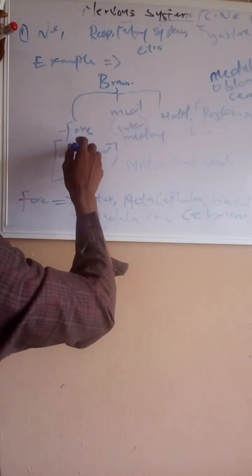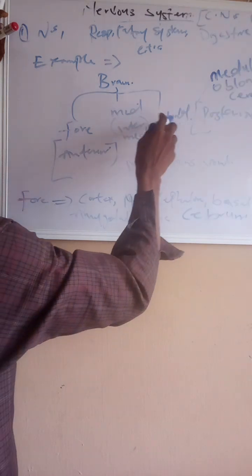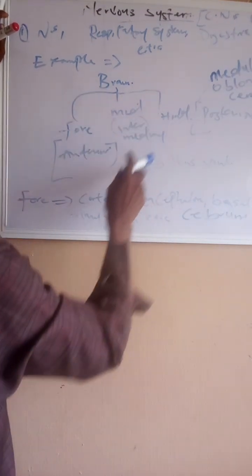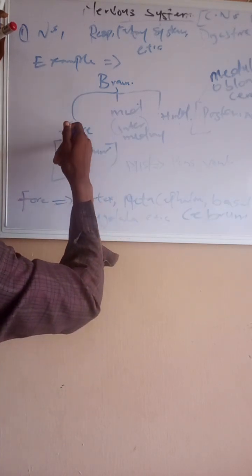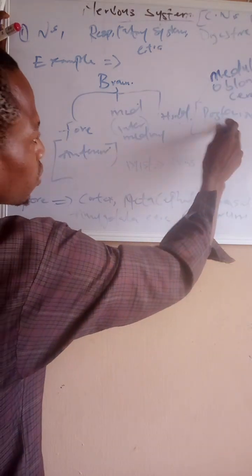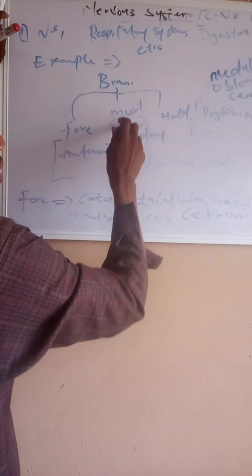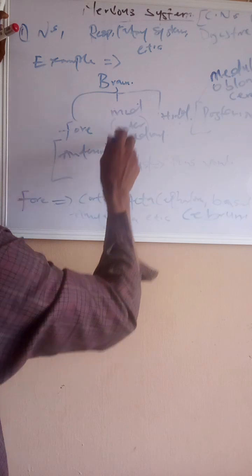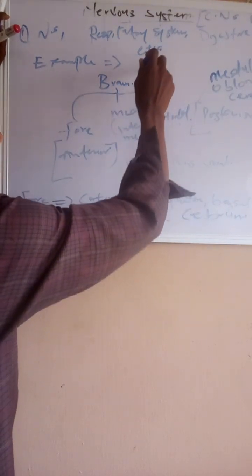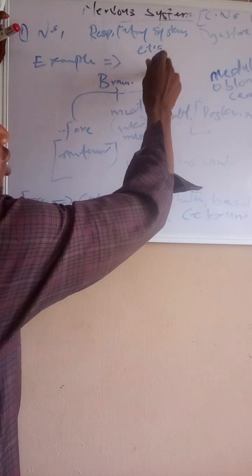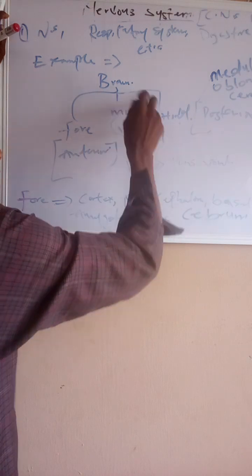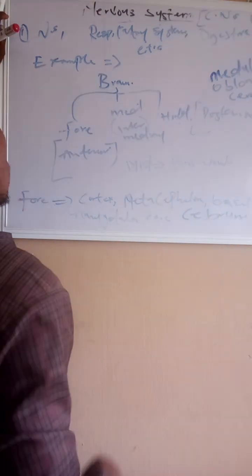We said the brain is divided into three parts: the forebrain, the midbrain, and the hindbrain. The forebrain is also known as the anterior brain. The hindbrain is also known as the posterior brain, while the midbrain is also known as the intermediary, just like we discussed with neurons, that there are neurons usually called intermediary neurons. In that regard, the midbrain is also called the intermediary brain, right?